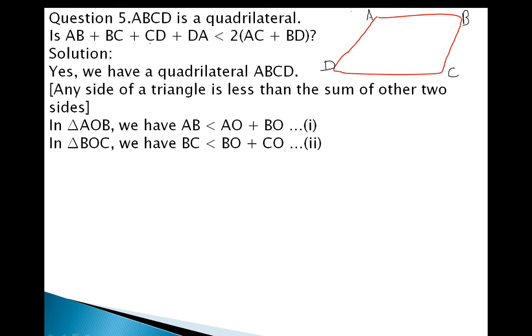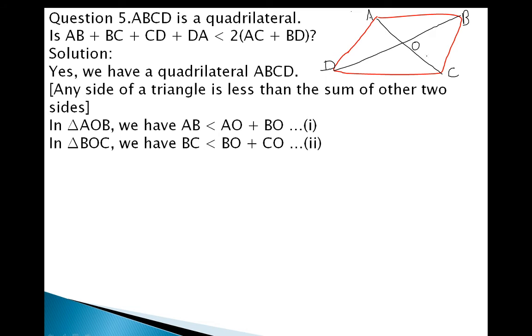AB plus BC plus CD plus DA, these are all the sides of the quadrilateral, is greater than twice of AC plus BD. That means here we have to draw diagonals, and the two diagonals intersect at one point which is named O. So in triangle AOB we have AB, which is a side, greater than the sum of the diagonal parts AO and BO.